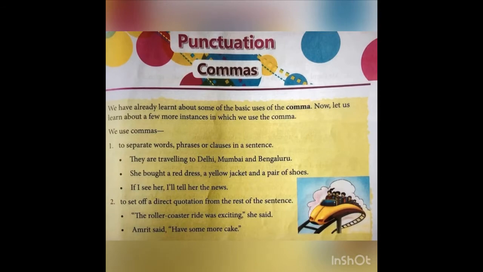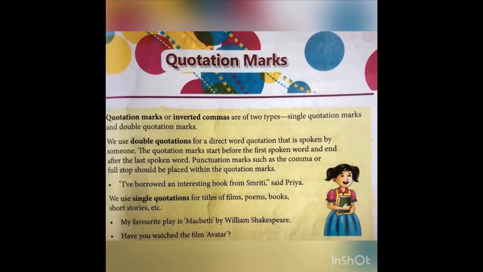And moving to the next punctuation, that is quotation marks. What is quotation marks? Quotation mark is also known as an inverted comma, and there are two types of quotation mark in English grammar. The first one is single quotation and the second one is double quotation. So where do we use the single one and where do we use the double one?